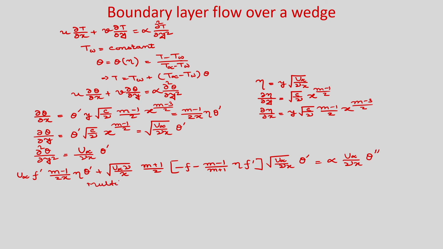Multiply both sides with x by u infinity and rearrange it.